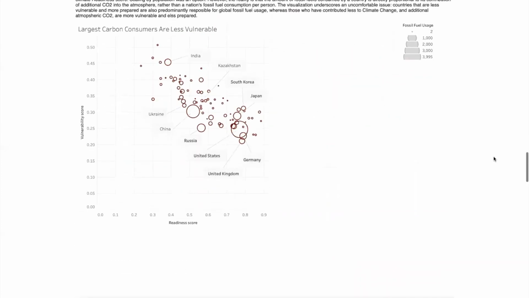One key issue is that the consumption of fossil fuels is really heavily skewed towards less vulnerable and more ready nations. For example, in this visualization, nations like the United States, UK, Germany, and Russia all have a high readiness climate score and a low vulnerability score.